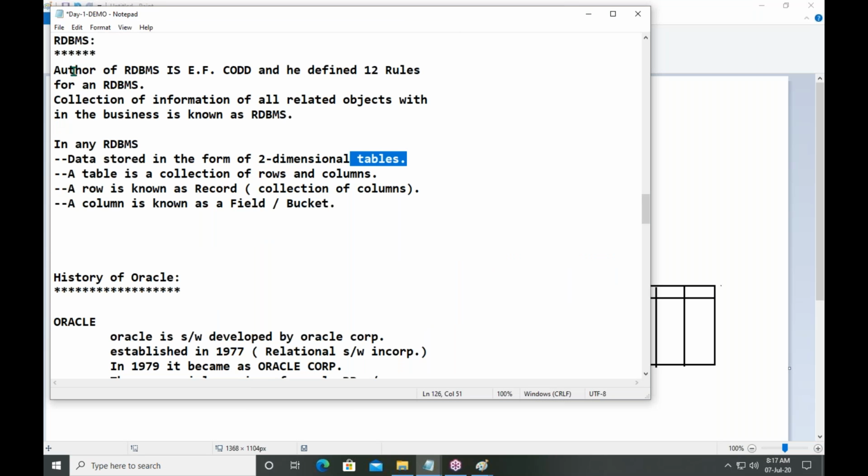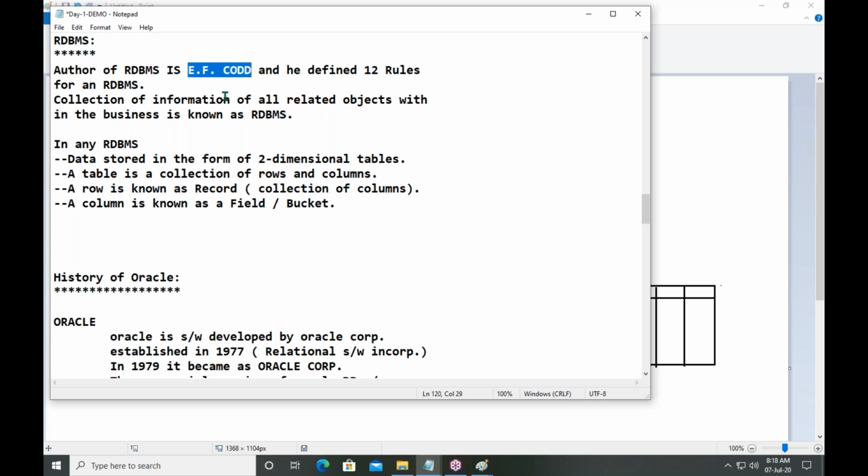Again, I'm repeating. In any RDBMS, data is stored in the form of tables. A table is a collection of rows and columns. Row is known as a record. Column is known as a field. Don't miss it. Now, who is the father of RDBMS? The father of RDBMS is E.F. Codd.